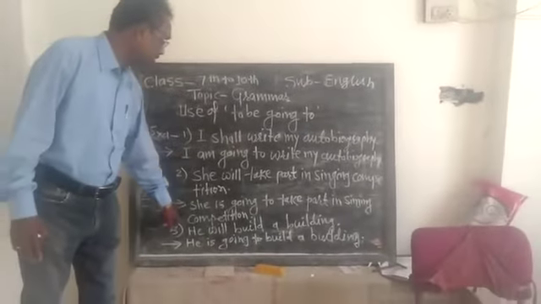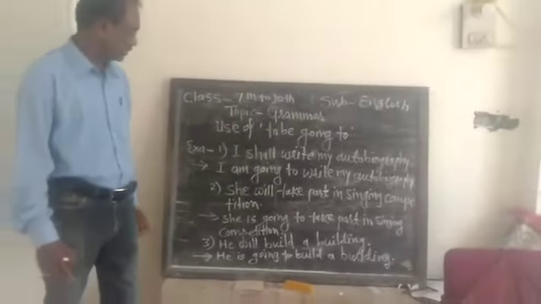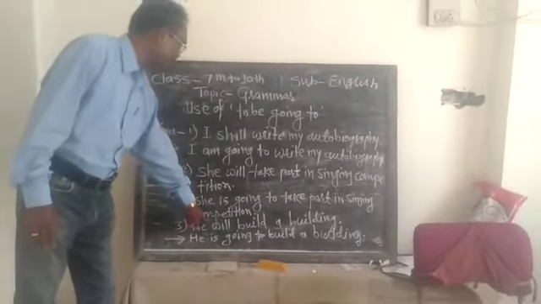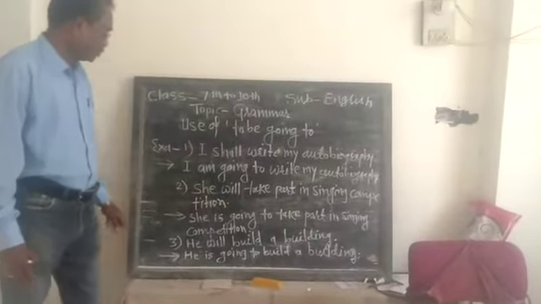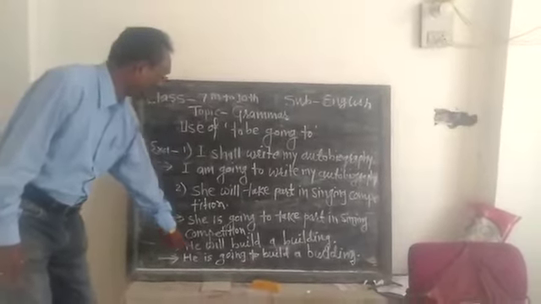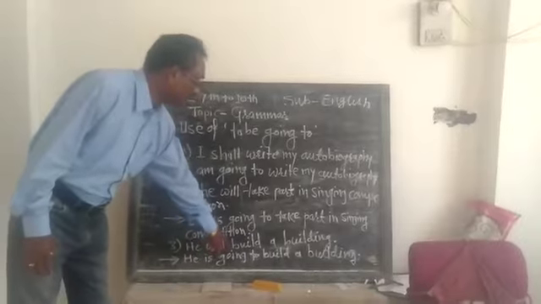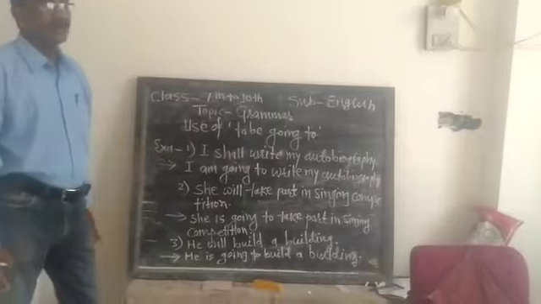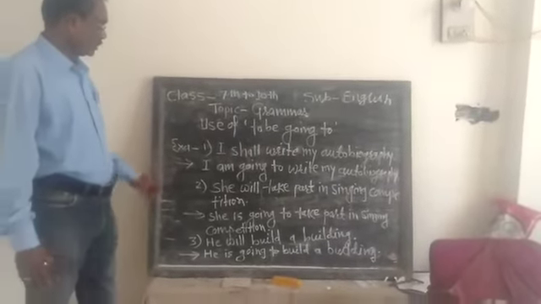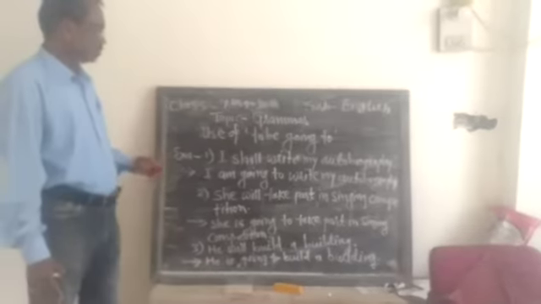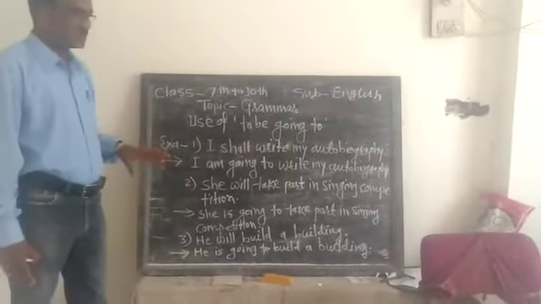Then another example: He will build a building. Here the subject is "he", and "will" is the to be form, and this sentence is in the simple future tense. We have to remove "will", and instead of "will" we have to write "to be going to". The subject of the sentence is "he", therefore the to be form "is" will come, after that "going to", and the sentence will be: He is going to build a building. So in this way we can use "to be going to" in the sentence to express the nearest action in future.